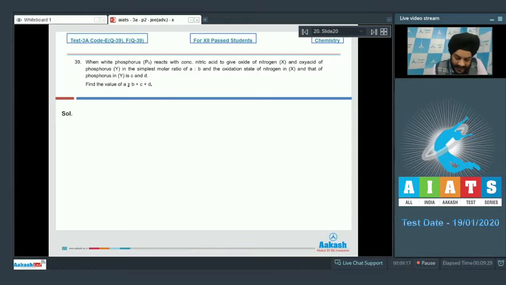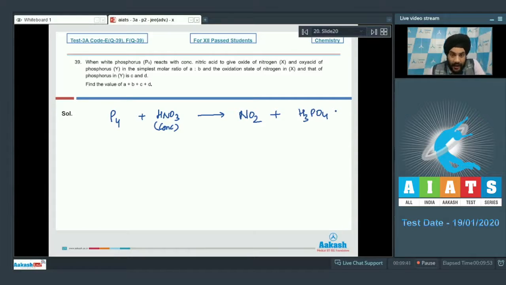Okay. So it is given to us that white phosphorus reacts with nitric acid concentrated. It forms oxide of nitrogen. So in presence of concentrated nitric acid, we know that NO2 is obtained. And if we talk about the phosphorus, it will be oxidized to its highest oxidation state. So it will form phosphoric acid. Okay. So we have to comment on the simplest molar ratio of A:B. So we have to deal with the N factors of these compounds.